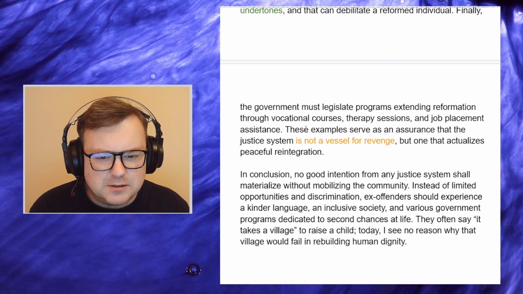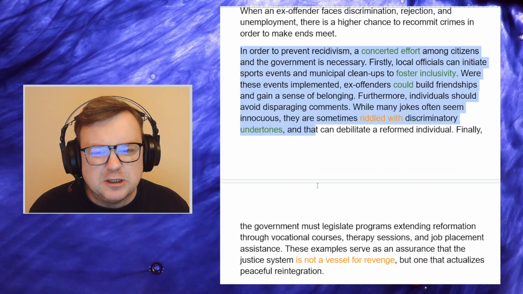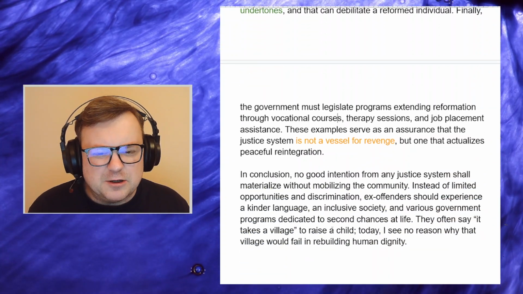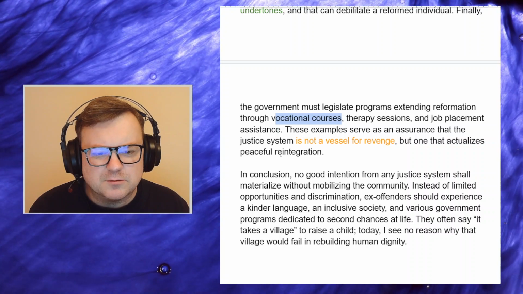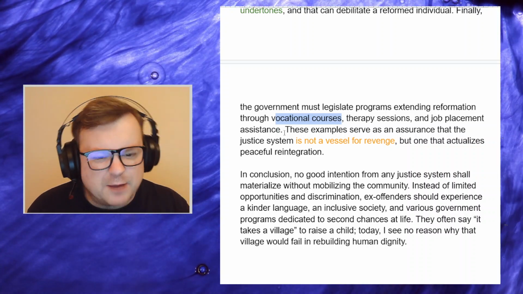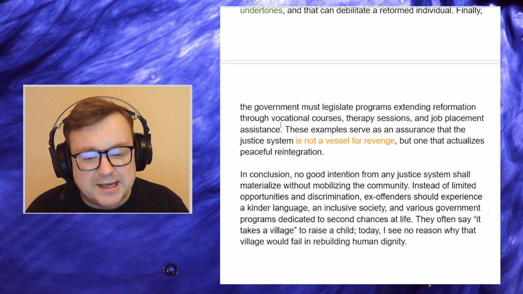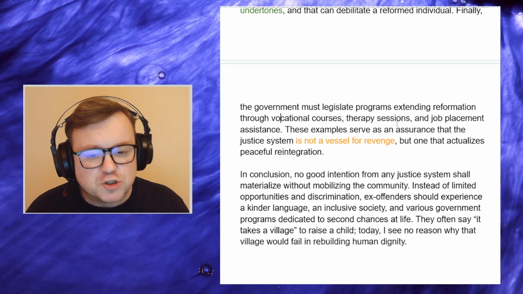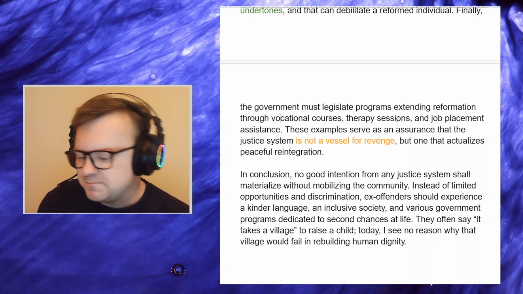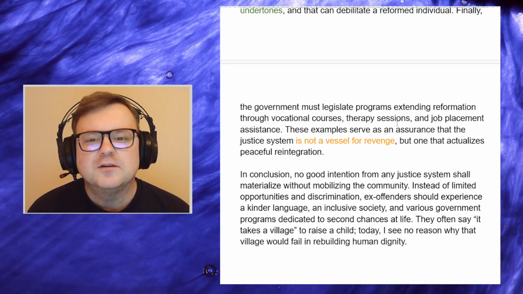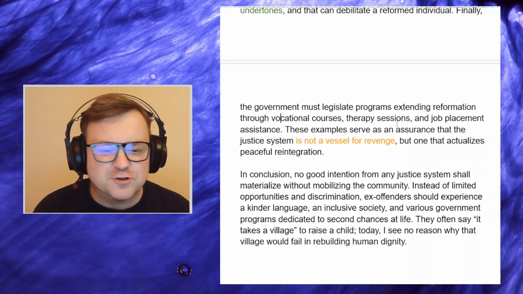Maybe this, I know it's difficult to go into because you're trying to do a lot in this paragraph, but if I'm overly pedantic, how would vocational courses help? Through vocational courses, and I would just go with two, through vocational courses which can help get ex-convicts back into employment, and therapy sessions in order to assist the former criminals with the psychological difficulties of re-entering society.